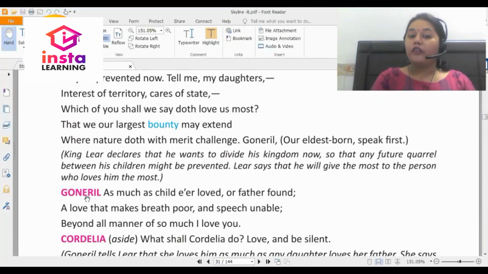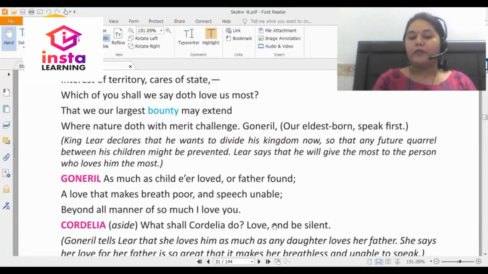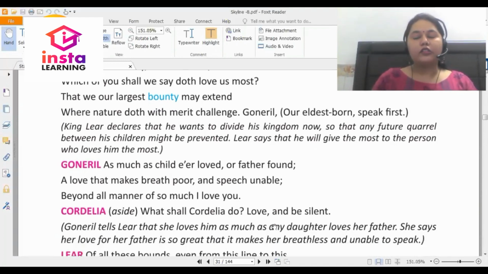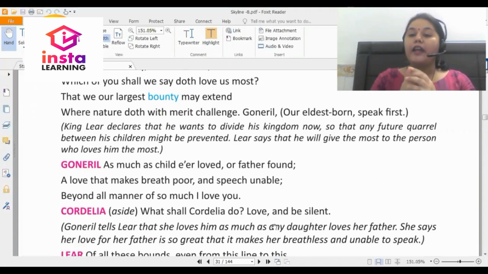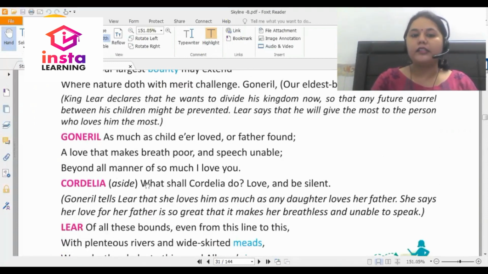Goneril says, as much as child ever loved or father found, a love that makes breath poor and speech unable, beyond all manner of so much I love you. So Goneril, the eldest daughter, says that I love you the way a mother loves her child, or the way a child would love the father. That is the kind of love I have for you. And the love that I have for you cannot be described in words.